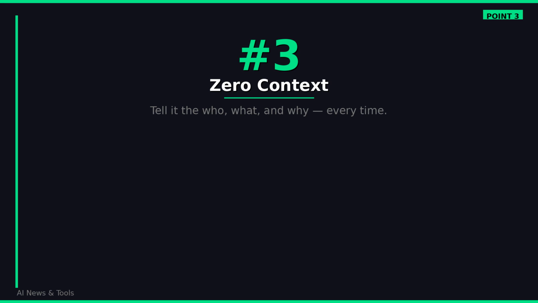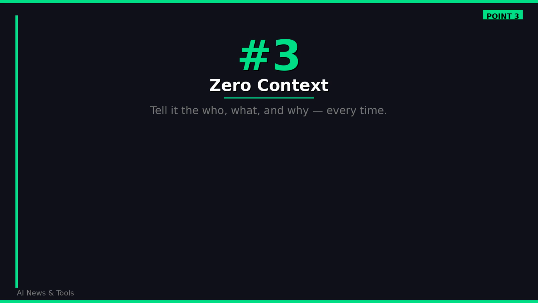Mistake number 3. You are not giving it enough context. You ask it to write an email without telling it who the recipient is, what the relationship is, or what outcome you need. You ask it to summarize something without explaining what the summary is for. Context is the difference between a generic output and one that actually fits your situation. The more specific you are about the situation, the audience, and the desired outcome, the better the result.